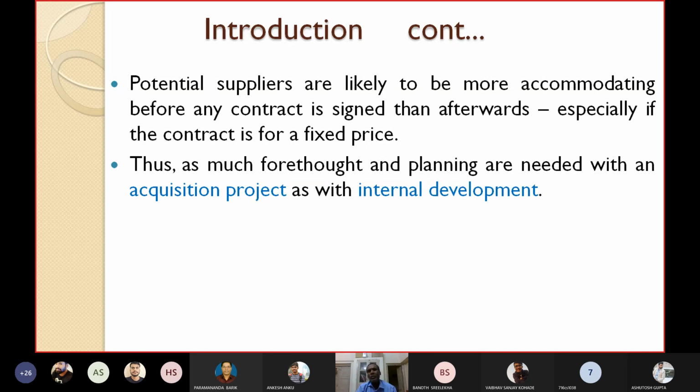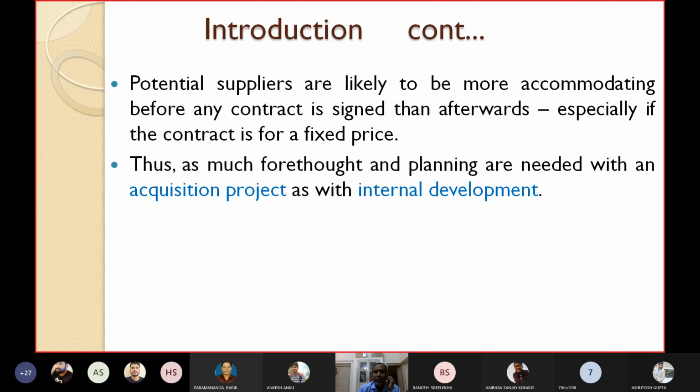This is very much applicable when they put a fixed price, because they have computed the price taking into account all the functionality, and if the customer now requires another functionality to be added, their price will vary, which they cannot do because they have already fixed their price.